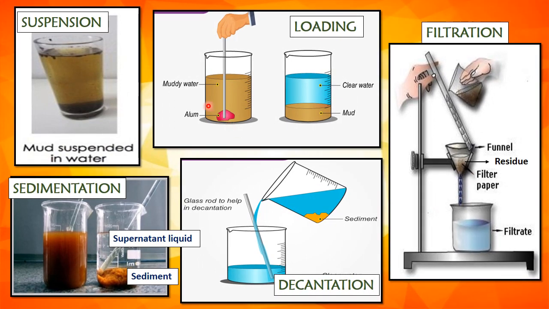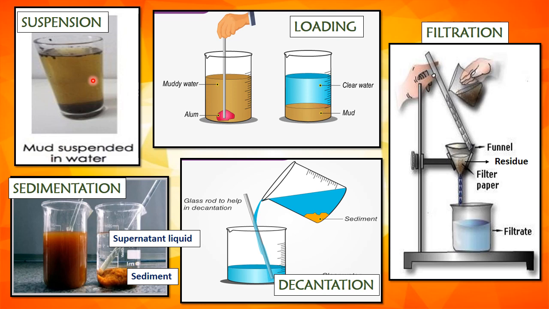Let us study few methods to separate solid liquid mixture. We know that mud suspended in water forms a heterogeneous mixture. The mud does not dissolve in water. Such a mixture in which small solid particles are suspended, and are visible in a liquid, is called suspension. Now on leaving the mixture undisturbed, the mud settles down.